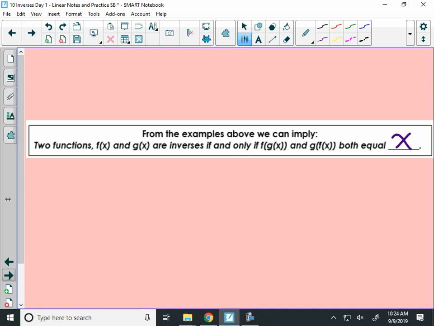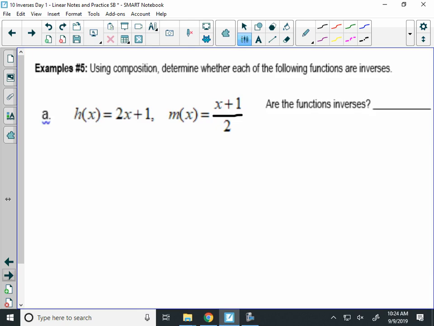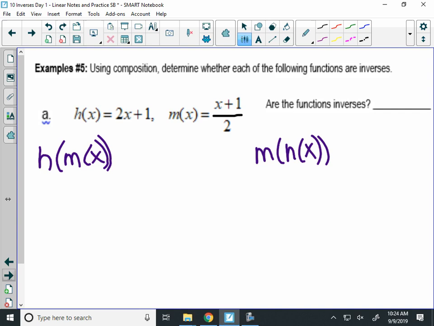Okay. So when we do this next, we're actually going to be doing a proof. Right? We're doing proofs a couple times this year. I know it's not a two-column proof. We've talked about this. Algebra proofs are different than geometry proofs. So let's do a proof here. Let's prove to me, or determine, whether or not h and m are inverses. Okay, so in order to do this proof, in order to decide if they're inverses, I have to find h of m of x and m of h of x. You have to do both compositions.